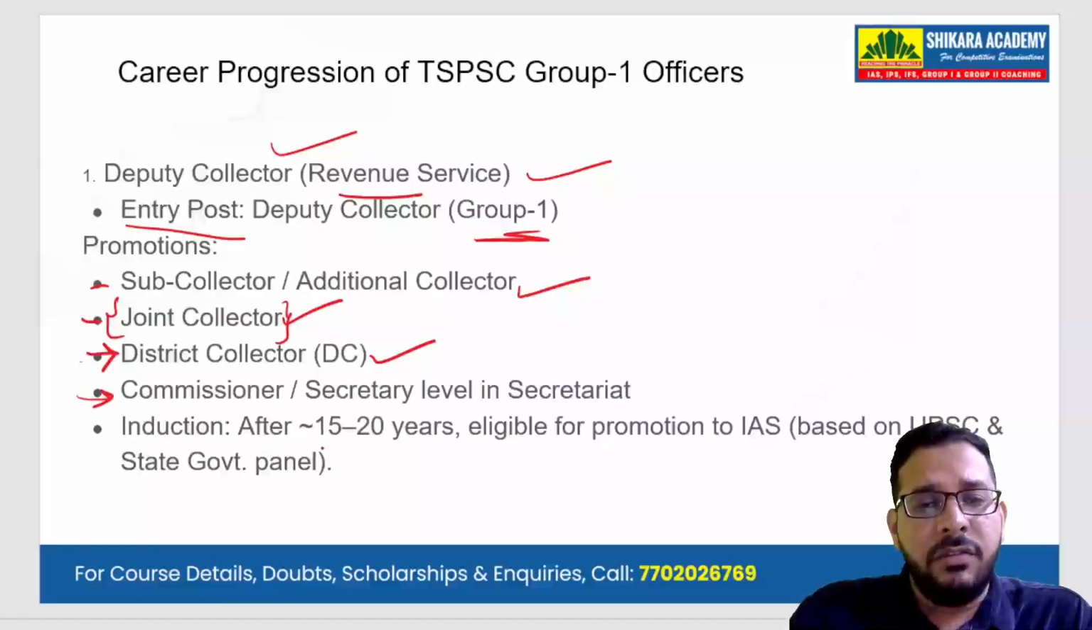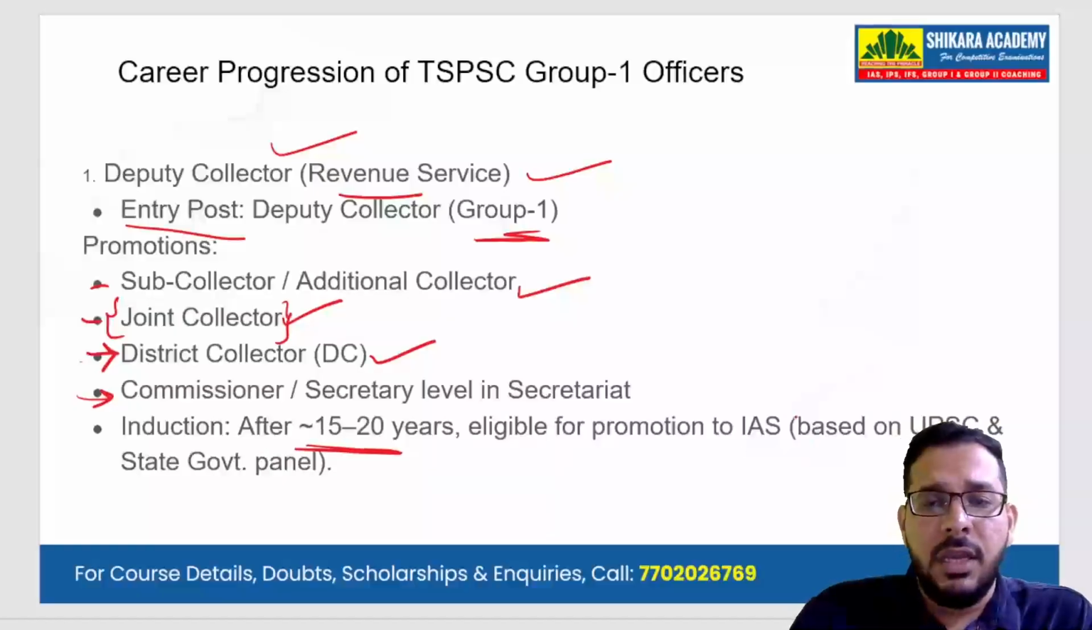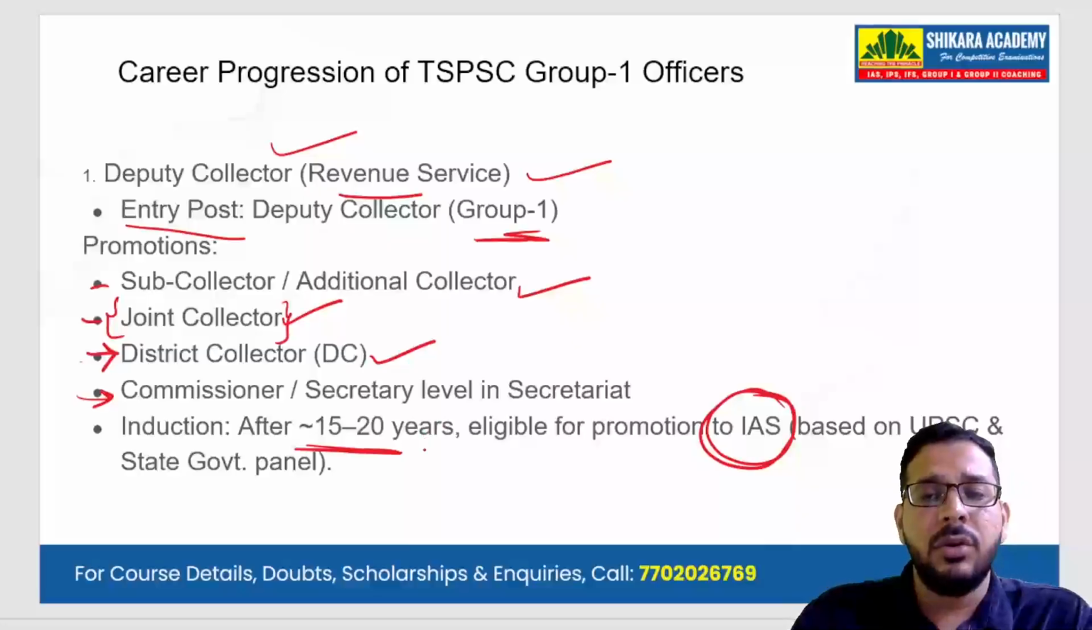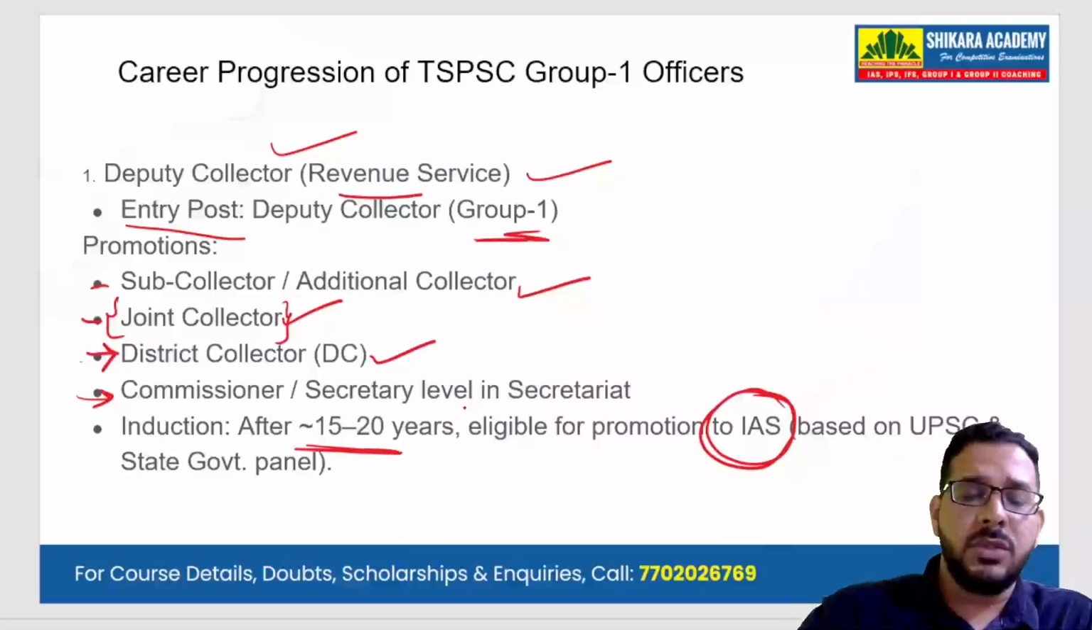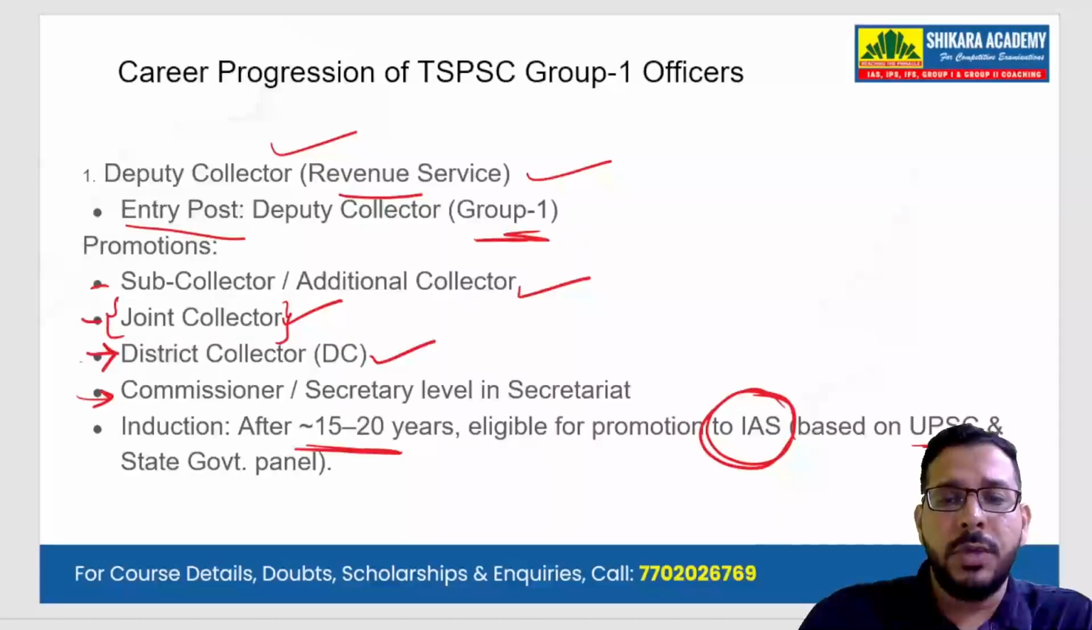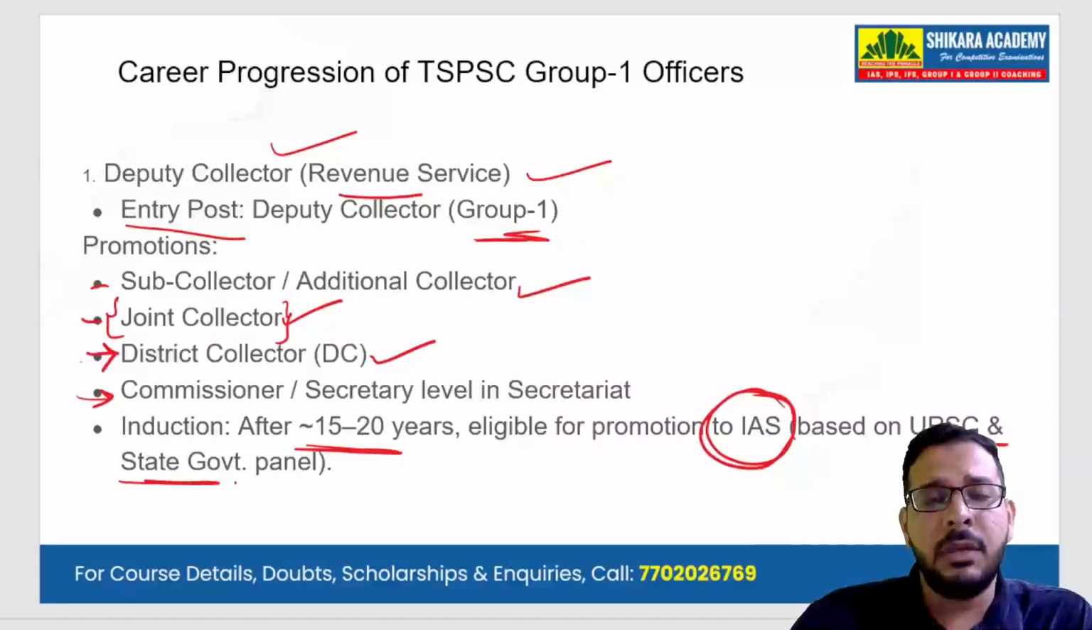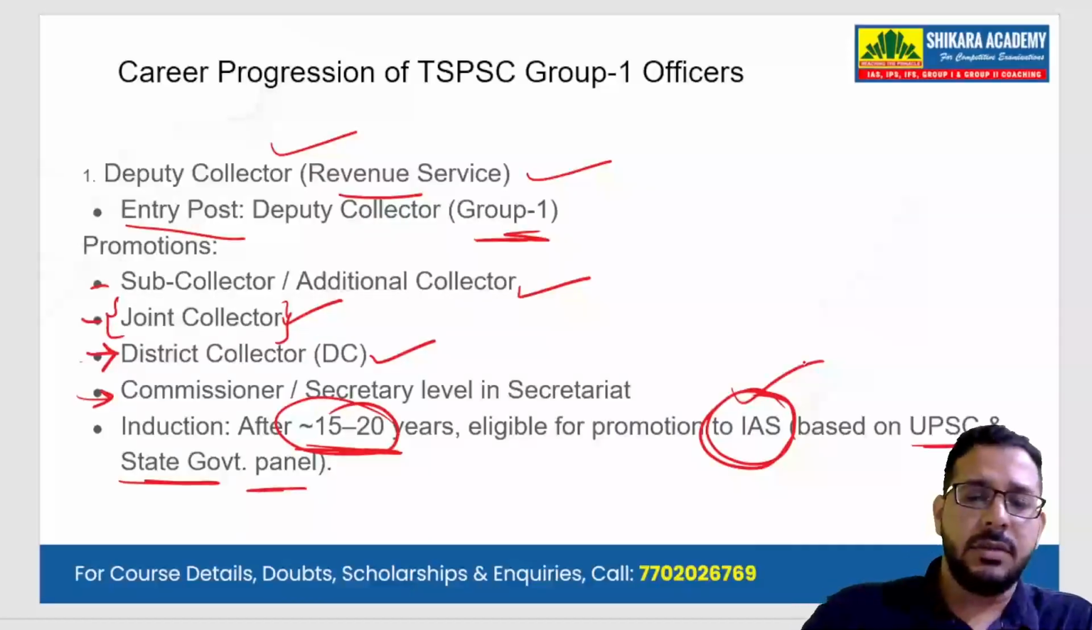After 15 to 20 years of service, he can become an IAS officer, inducted into the Central Services. Based on a panel by UPSC and the state government, depending on their examination, their services and their excellence, within 15 to 20 years he will become an IAS officer.